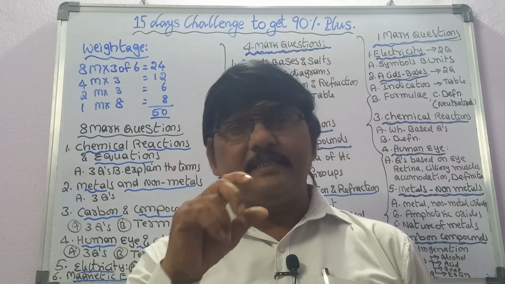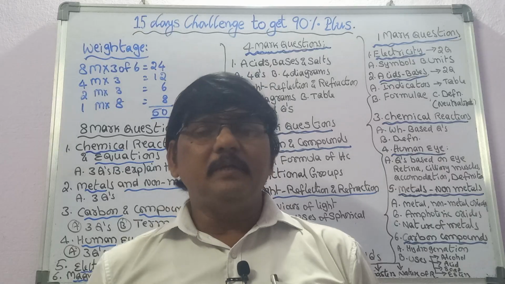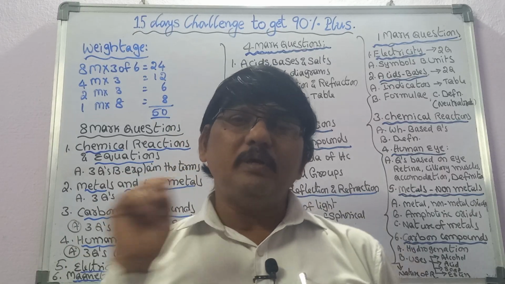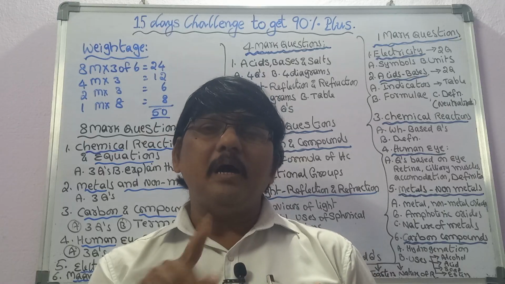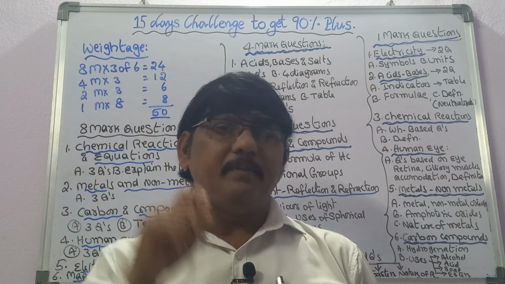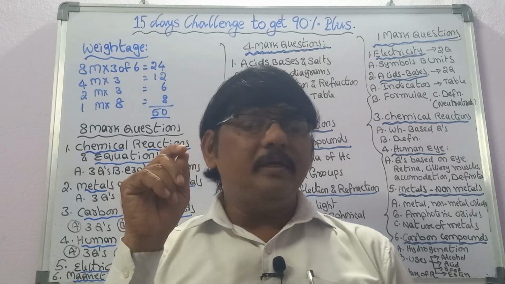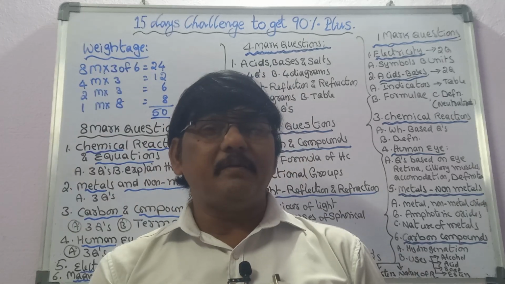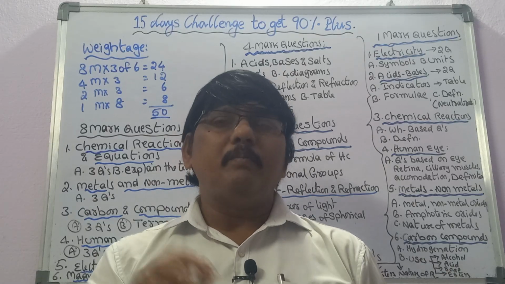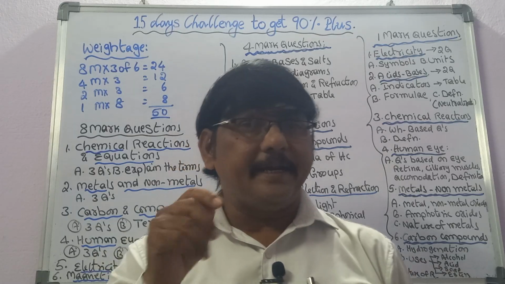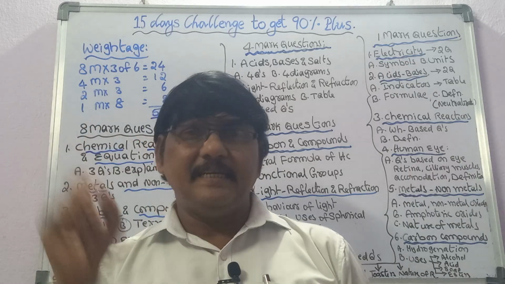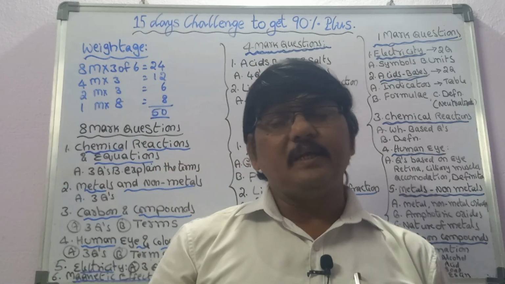Methyl orange, let us take one mnemonic, and that is MRY. Mr. Y, you remember. M stands for methyl orange, R stands for red in acidic medium, and Y stands for yellow in the basic medium. Mr. Y, you will never forget the color of methyl orange: acidic medium, red color; basic medium, yellow color. Take the first letters.